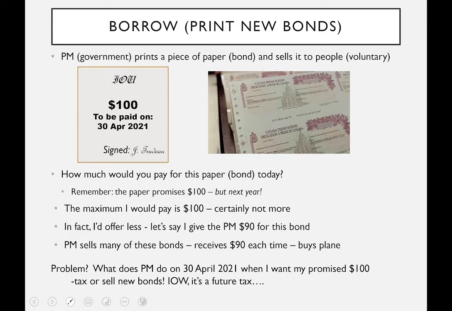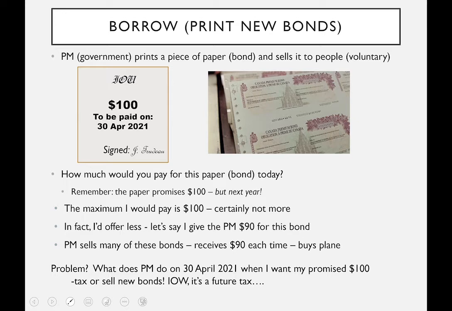These bonds have different names. Sometimes they're known as a promissory note, a commercial bond, a whole bunch of names. I'm going to call it a government bond. And the question is, how much would you pay for this piece of paper today? Well, you're going to receive $100 next year, so you certainly wouldn't pay more than $100 now. Let's say for the sake of argument, I'm willing to give $90 now. Keep in mind, this is voluntary. I give $90 to Justin Trudeau. He gives me this IOU promising to give me $100 next year. If the government can sell sufficient of these bonds, collect the $90 from a bunch of people, they'll have the money, go out and buy the plane.